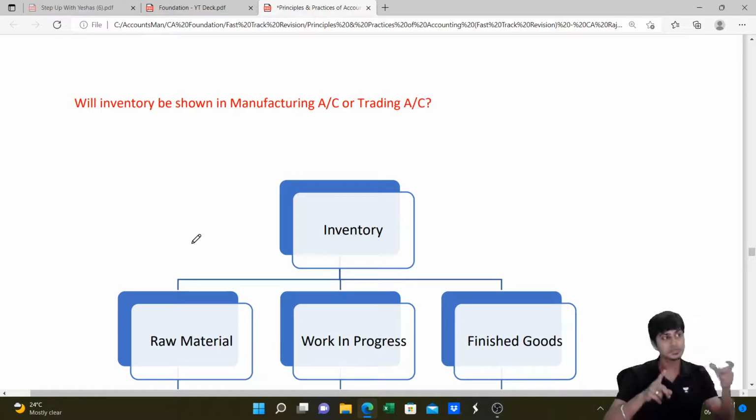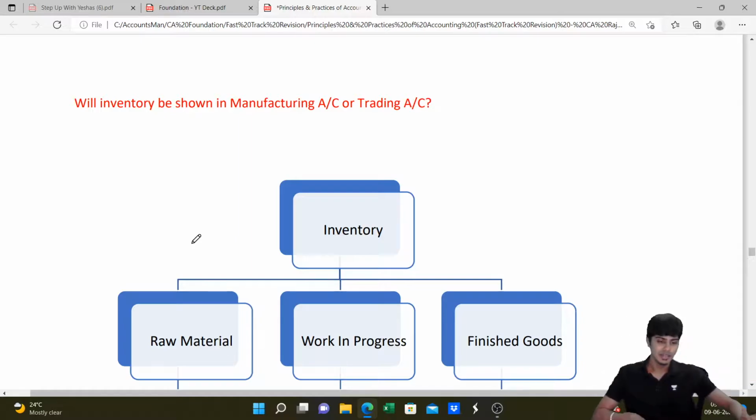A manufacturing entity will buy raw material, convert it to finished goods and sell finished goods. A trading entity will buy finished goods and then sell finished goods. One common point here is selling. Both entities will sell finished goods. Both will buy, but the manufacturing entity will buy raw material, while the trading entity will buy finished goods. So if an entity is a manufacturing entity, it will prepare a manufacturing account and a trading account. If it is only a trading, non-manufacturing entity, it will still prepare a trading account. So the trading account is not an option, it is a must. If you are a manufacturing entity, you additionally prepare a manufacturing account also.